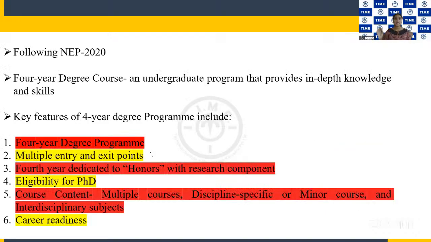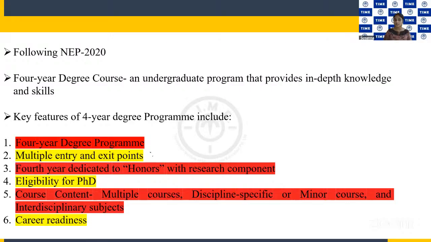So again, you will be appearing for a 4-year degree course, right? Just after your class 12. We just discussed the key features of the 4-year degree programs. The 4-year duration itself is sufficient for you to master the subject. You'll be given in-depth knowledge and you'll gain a lot of skills.